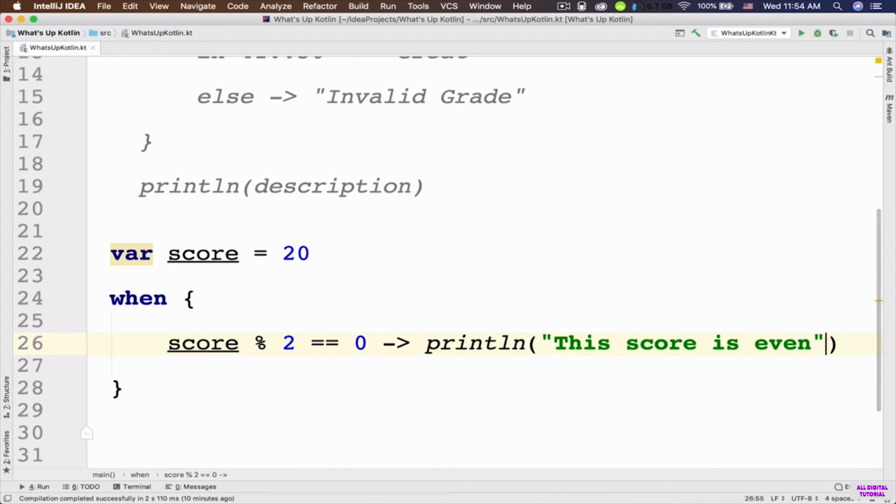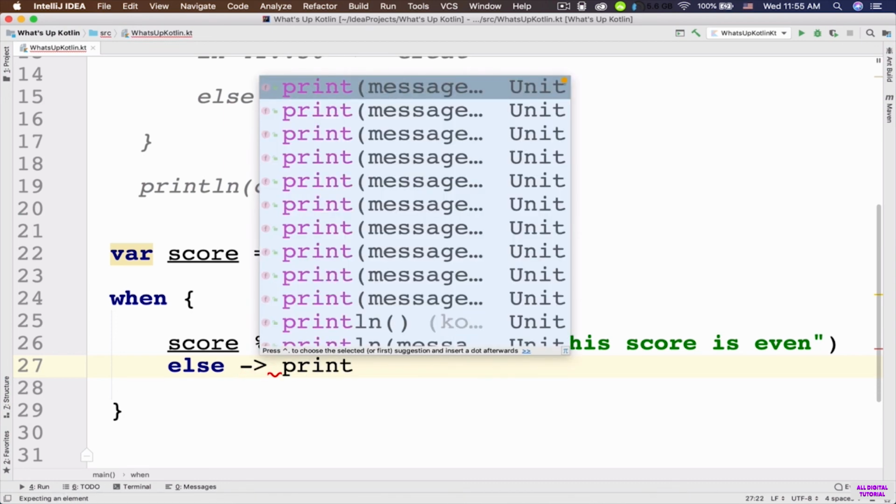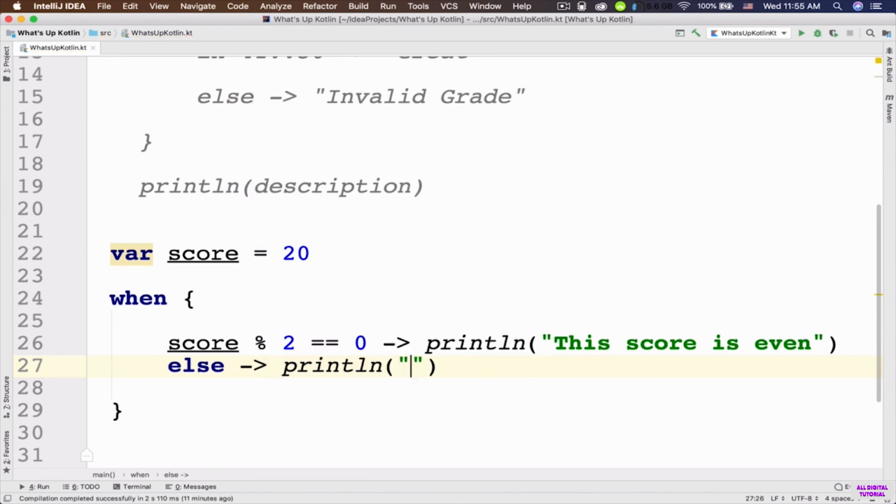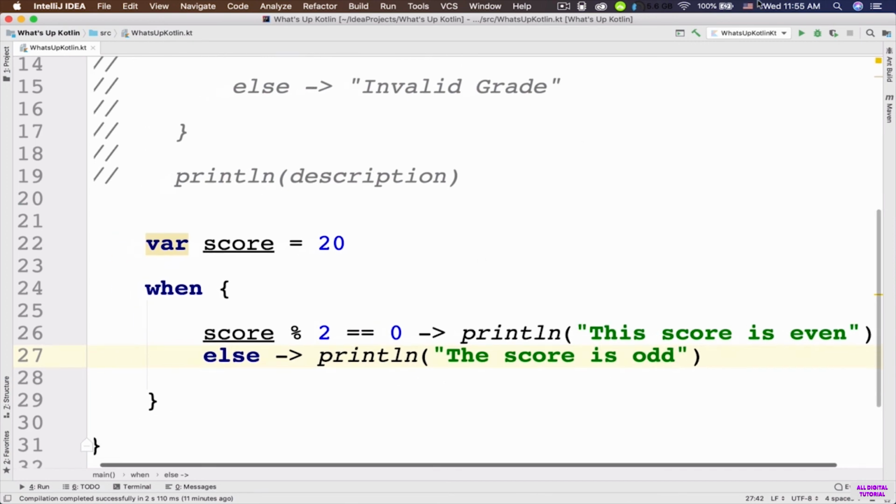And let's have an else statement. So let's say else. So if this condition is not true, then the number is actually an odd number. So I'm gonna say println, the score is odd. So let's run the app and see what happens.